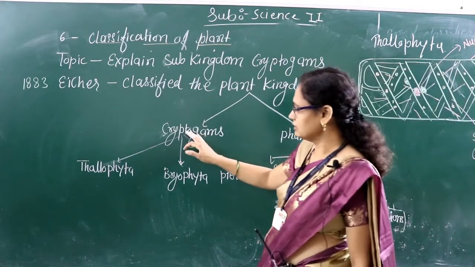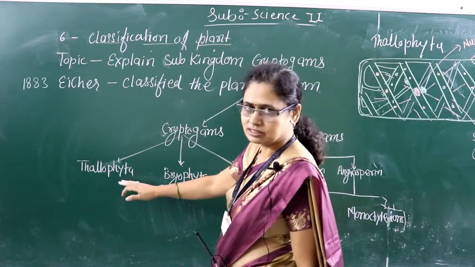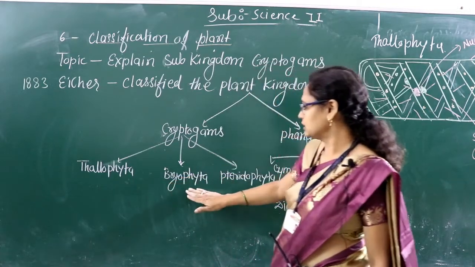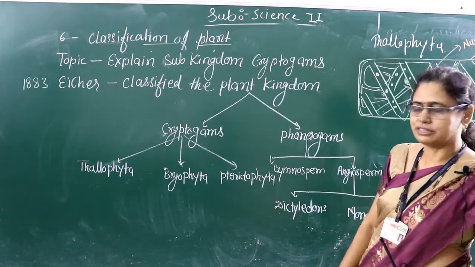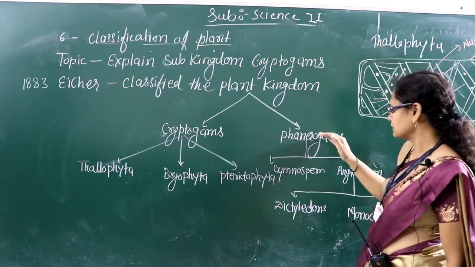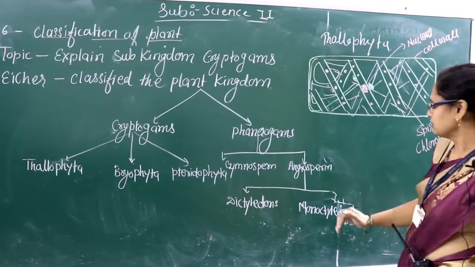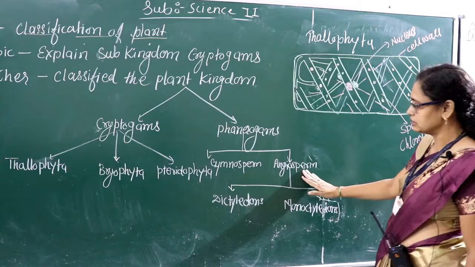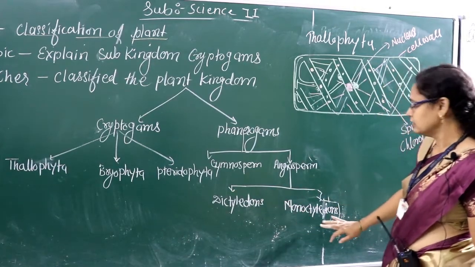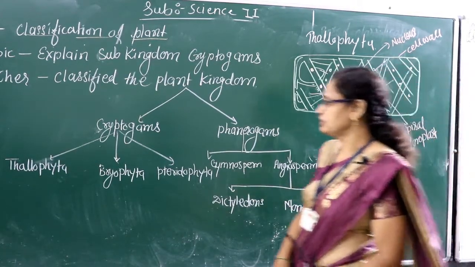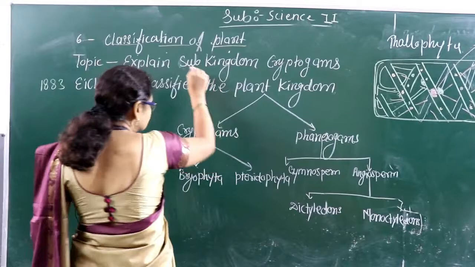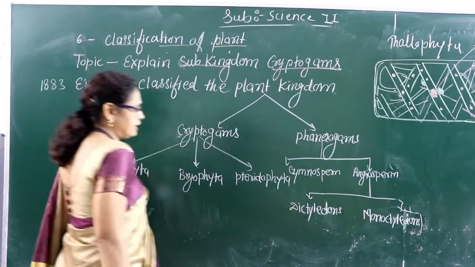Cryptogamae is further divided into three divisions. The first one is the Thallophyta, the next one is the Bryophyta and the third one is the Pteridophyta. Likewise, Phanerogamae is divided into two divisions, Gymnosperms and Angiosperms. On the basis of the seed, Angiosperms are further divided into dicotyledons and monocotyledons. So today we are studying the subkingdom Cryptogamae.